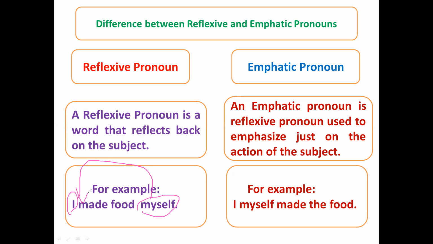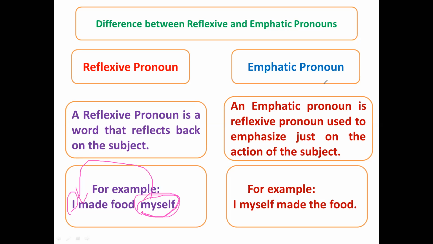If you remove myself from the sentence, I made food, the meaning changes completely. We cannot specify who made the food, who prepared the food. It is difficult to answer. So here myself is the reflexive pronoun.